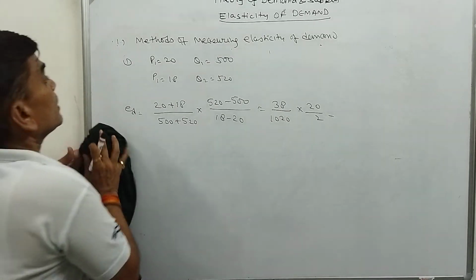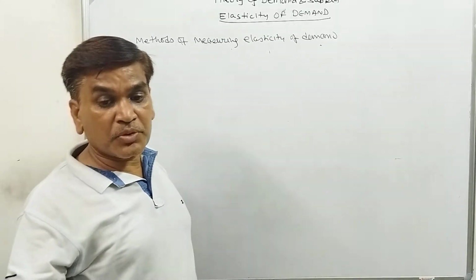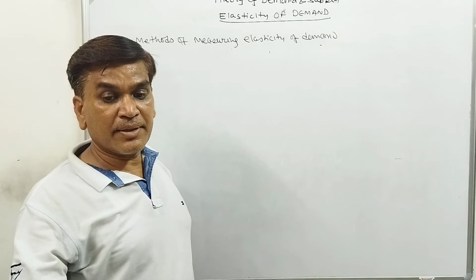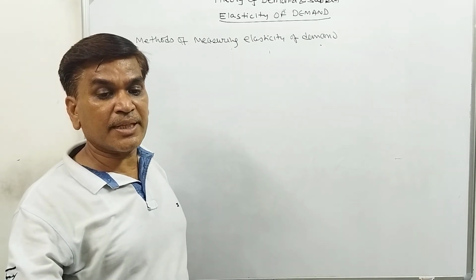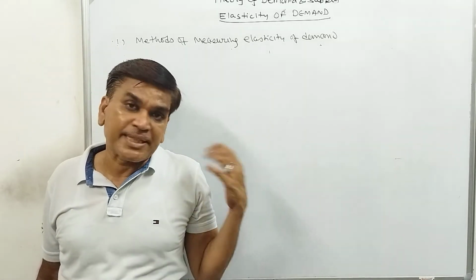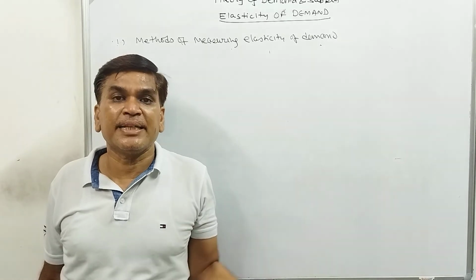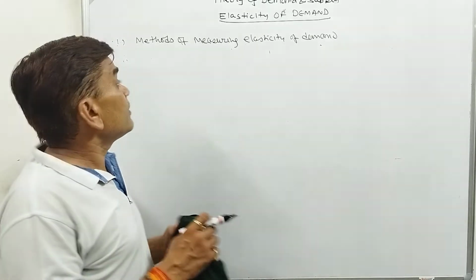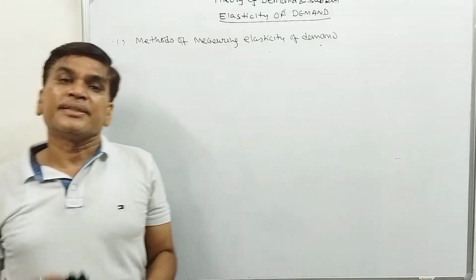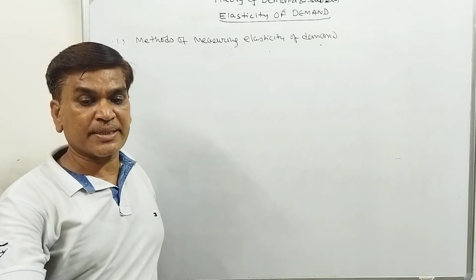Now this is the method. We have discussed three methods of price elasticity. The first method was called the percentile method. The second one was point elasticity. The third one is arc elasticity, and the fourth one is degrees of elasticity. Already we have discussed that the elasticity lies between 0 and infinity.